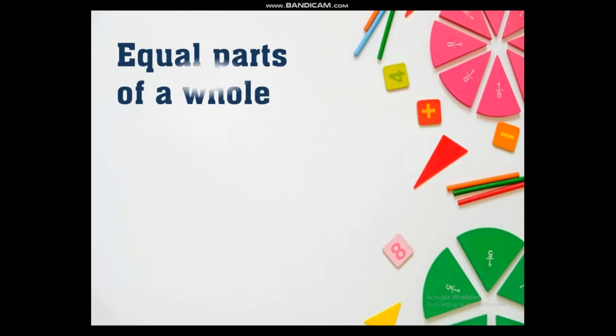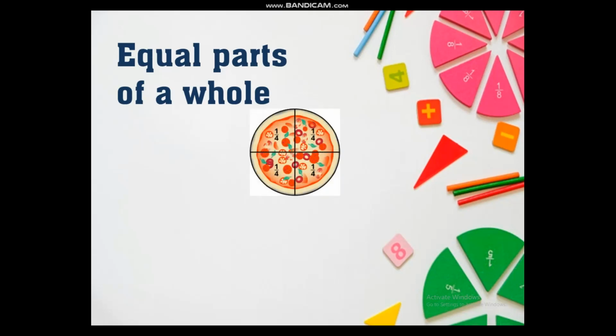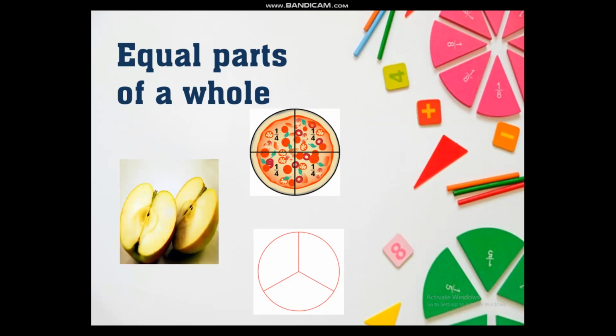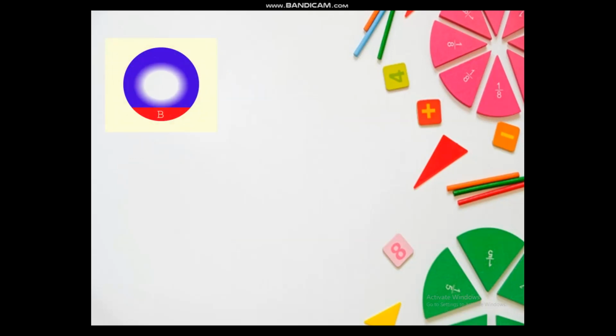Now equal parts of a whole. We take a complete object and then we see the equal parts of it. Did you notice here the pizza has been cut into 4 equal parts. Now this circle, it has 3 equal parts, and this apple, it has been cut into 2 equal parts. Okay, and then if you notice, this is a circle which has been divided into 2 parts, A and B.